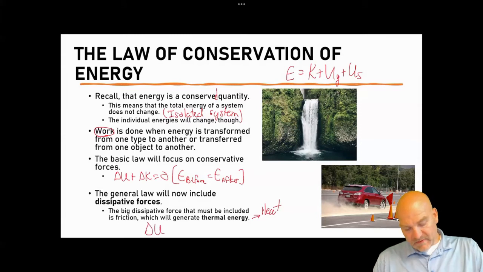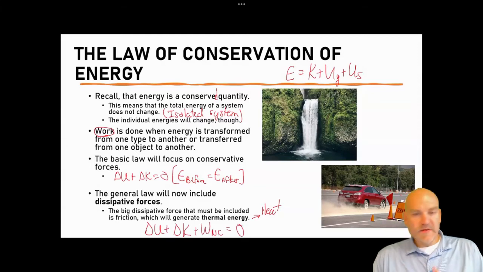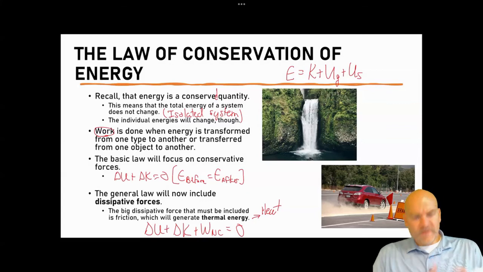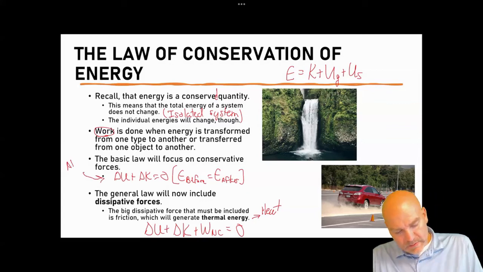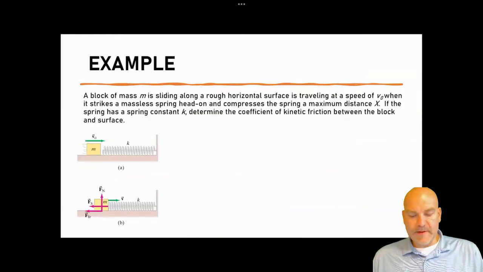So now I can rewrite the law to say delta U plus delta K, the change in potential energy plus the change in kinetic energy, plus the work done by non-conservative forces, i.e. friction, equals 0. Last year in AP Physics 1, this is where you stopped, but now here in AP Physics C, that's what we're going to end up with.